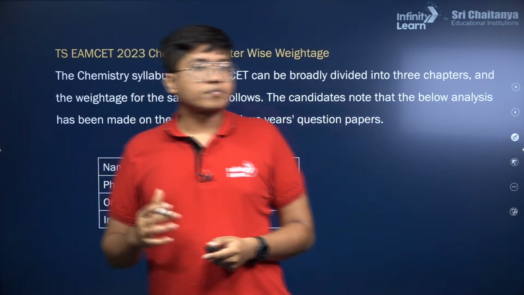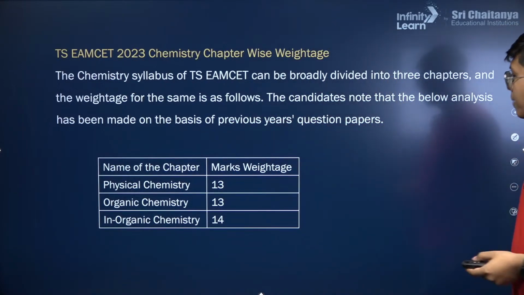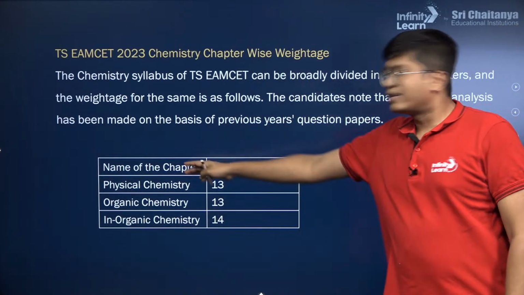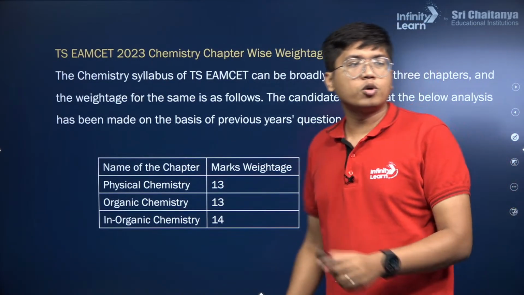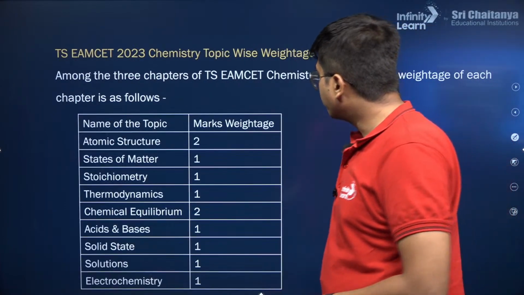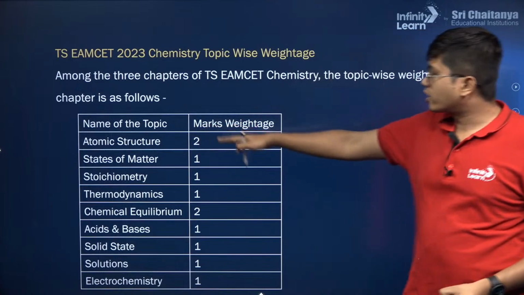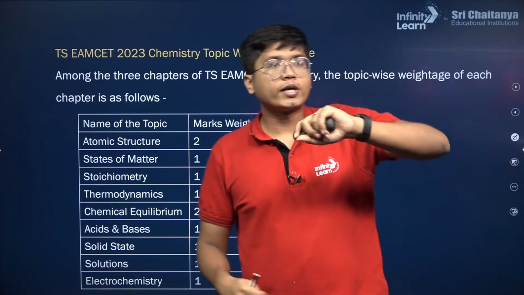Okay, so let's move on with chemistry. Chemistry has roughly the same weightage for physical, organic and inorganic. But here also I'll show you what the important topics and chapters are. In atomic structure and others, you don't see those four or three questions.